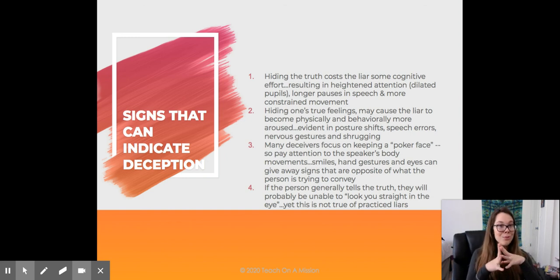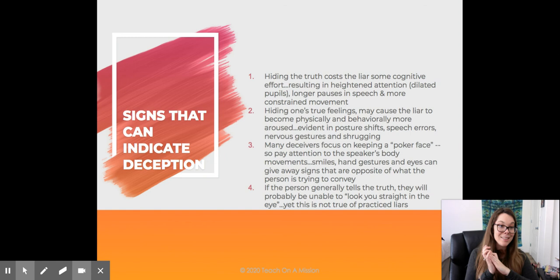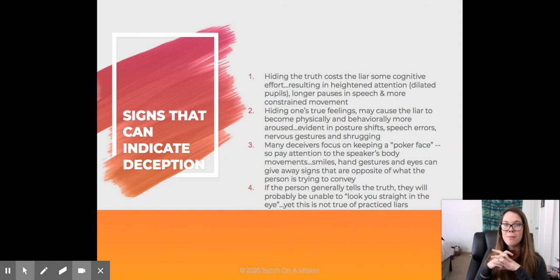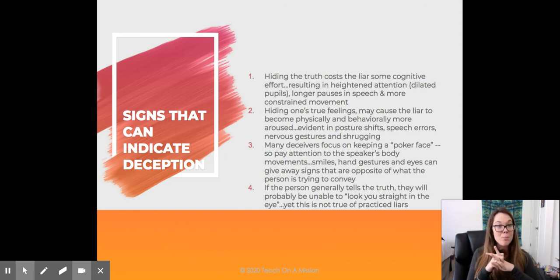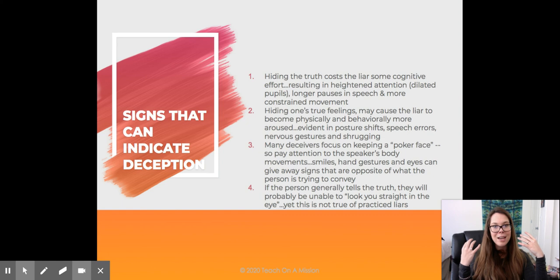Hiding one's true feelings may cause the liar to become physically and behaviorally more aroused, evident in posture shifts, speech errors, nervous gestures, and shrugging. People who touch their face a lot may be nervous. It's a nervous tic. Many deceivers focus on keeping a poker face, so pay attention to the speaker's body movements, smiles, and hand gestures. Eyes can give away that a person is the opposite of what they're trying to portray.